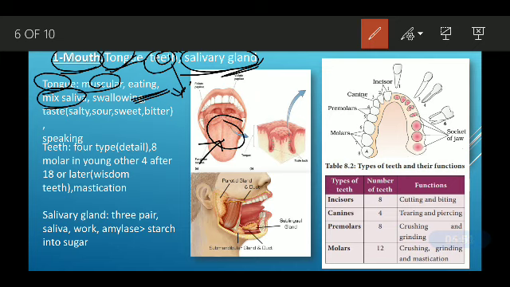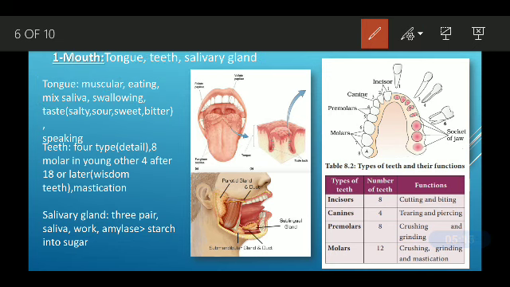The tongue has some small buds on it, and these are called taste buds. With the help of these taste buds we get the sense of taste, whether the food is salty, sour, sweet or bitter. So we get the sense of taste with the help of our tongue, because these buds are present here. The tongue also helps in speaking.